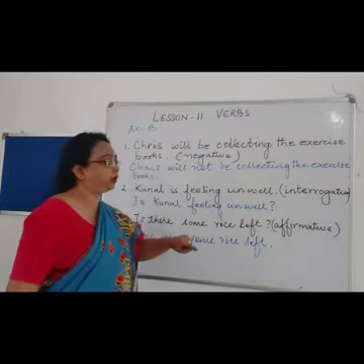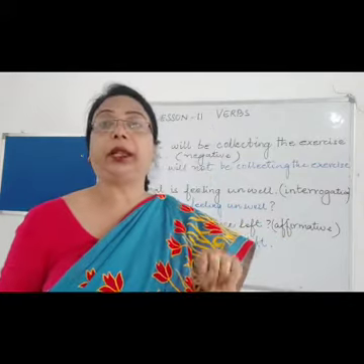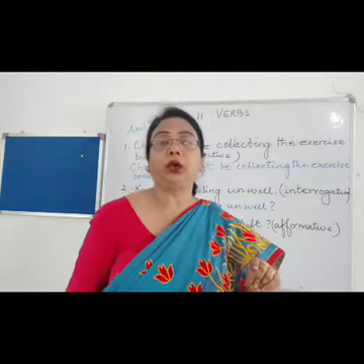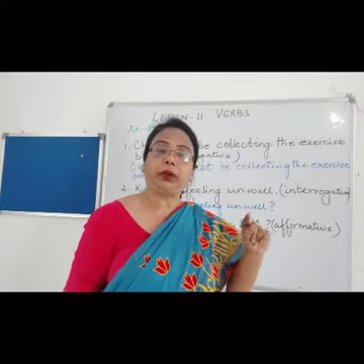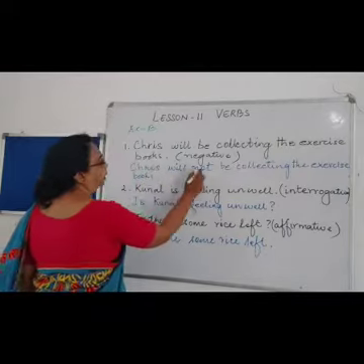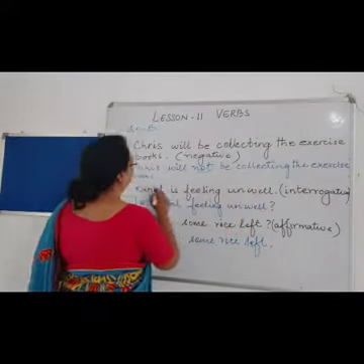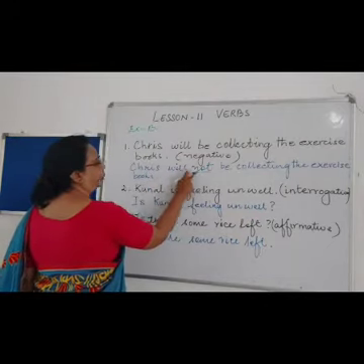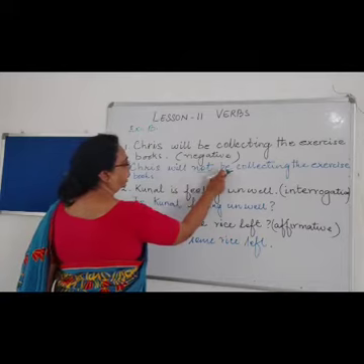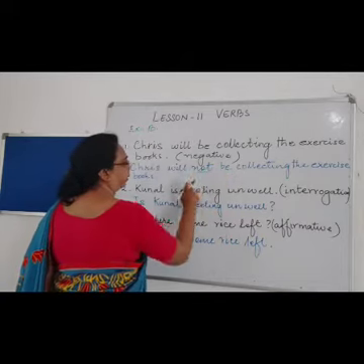As we just now learned, when there is a will, not will be before the be. So Chrissy will not be collecting the exercise books. Will is over here, so I will write not before the be.